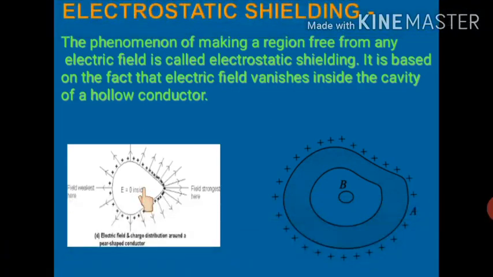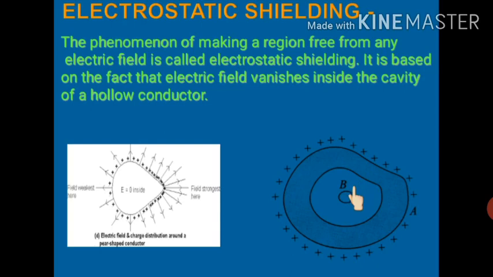We've already discussed this. If a hollow conductor is there, and a charge is given to this hollow conductor, again the same thing will happen. The whole charge will get distributed on its surface. No charge will be there inside this hollow conductor. And if we consider a cavity, this cavity will be shielded from the electrical influence which is present in the atmosphere, or in the surroundings, or on the conductor. So no electric field is there inside the cavity of a hollow conductor.